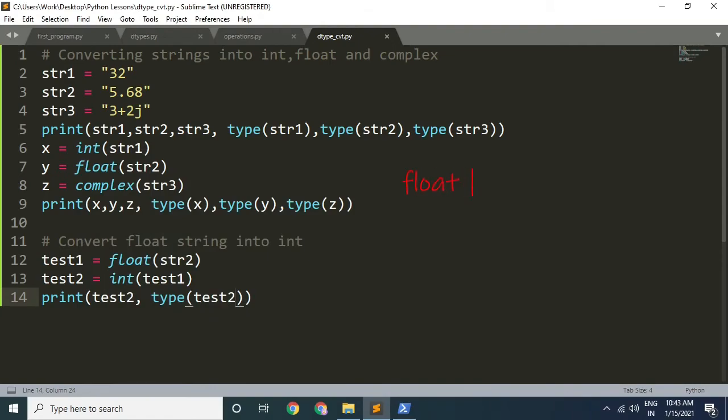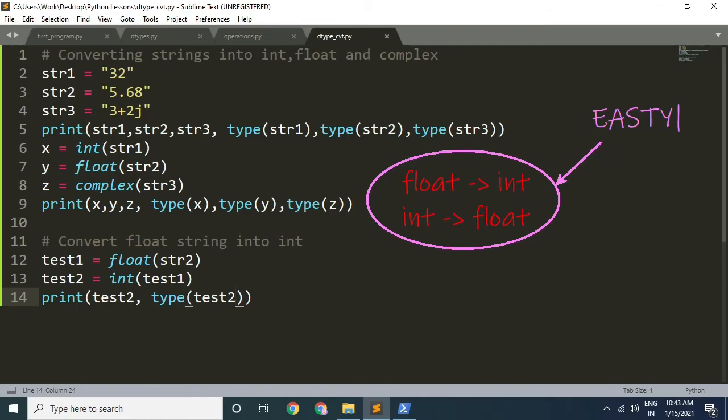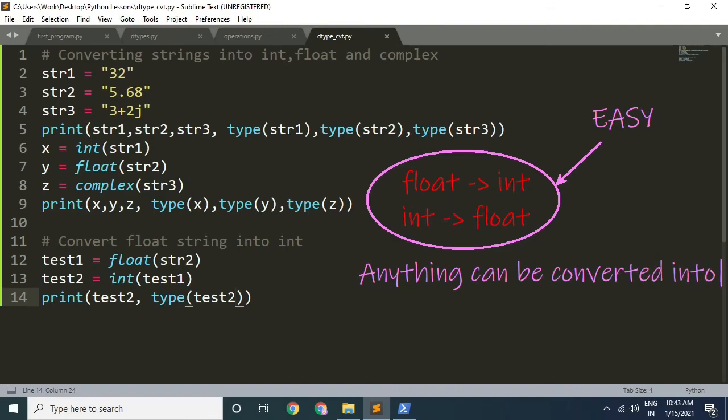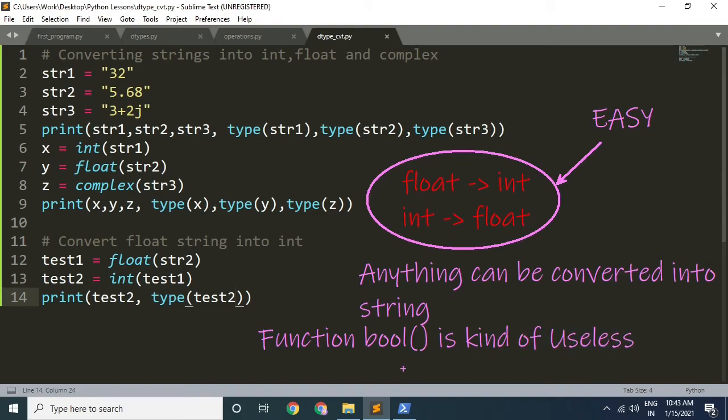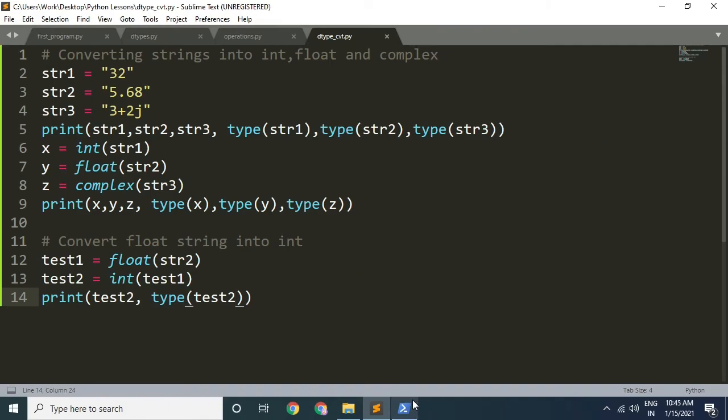Also, you can convert float into integer and integer into float pretty much all the time. No issues there. Similarly, you can literally convert anything into a string using the str function. You will rarely see an error. Finally, coming to the boolean conversion, it does not have any practical real use as far as I know, except checking if a variable is empty or not. The bool function only returns true if the input is either true or 1 or a non-empty string. For any other case, the bool function will return false.